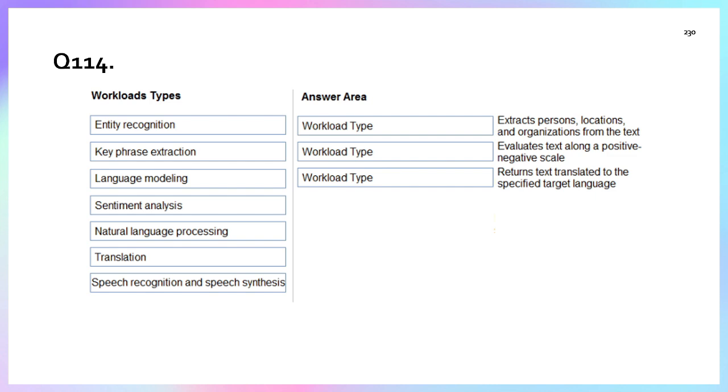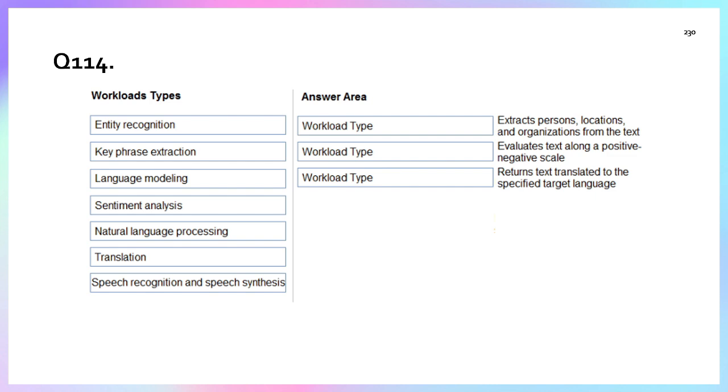Then statement two: evaluate text along a positive or negative scale. In earlier questions, 112 or 113, we were discussing sentiment analysis. With sentiment analysis we can identify whether the statement given by the user is positive or negative.